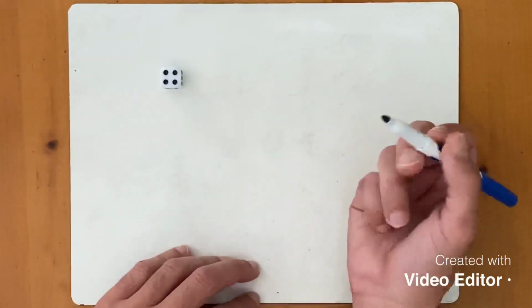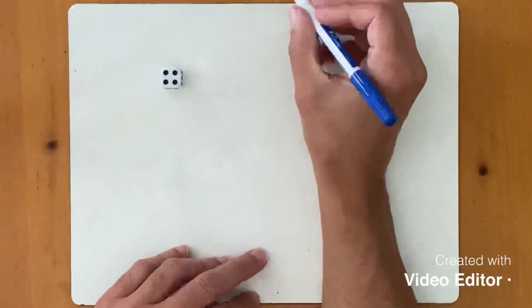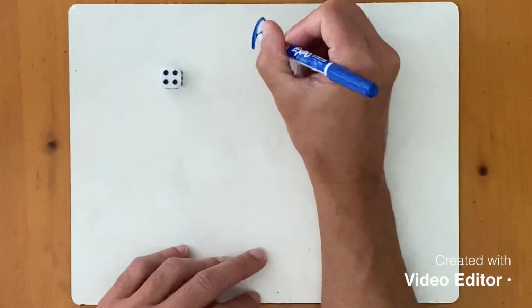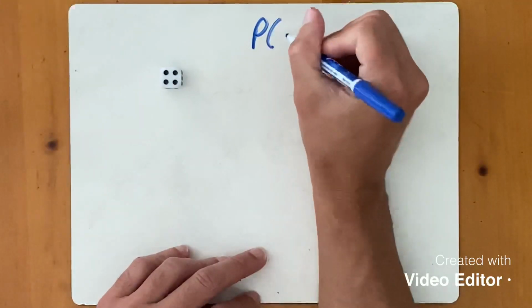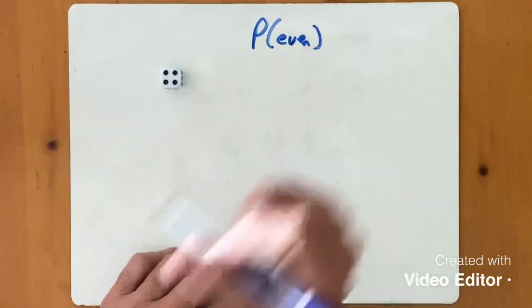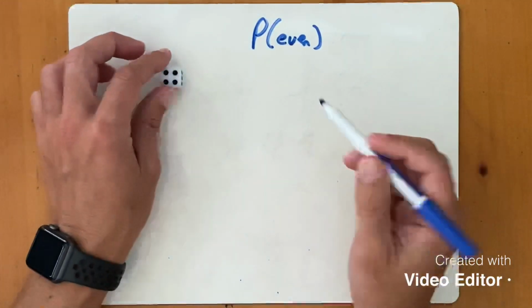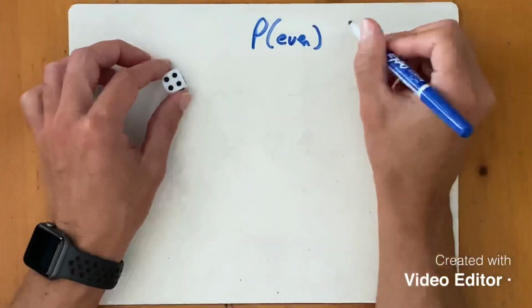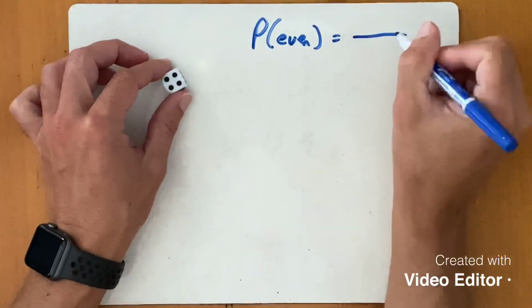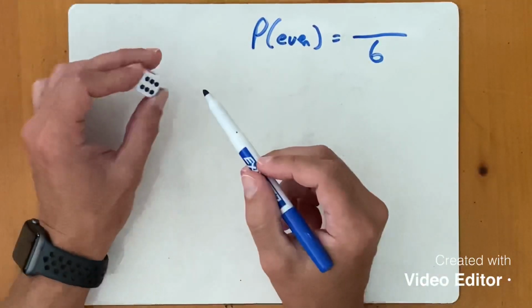But what if we have more than one option when we roll that cube? Let's say we want to find the probability that, if we roll it, we get an even number. Well, there's 6 numbers, 1 through 6, so total possible outcomes is still 6. How many ways can we roll an even number?